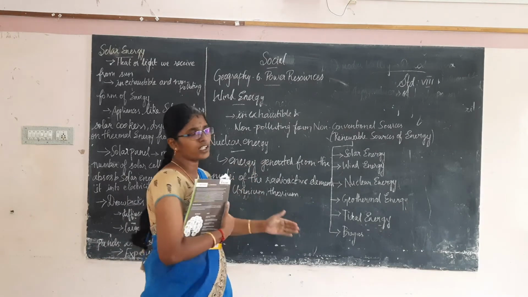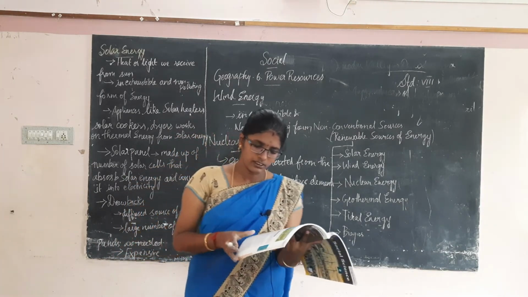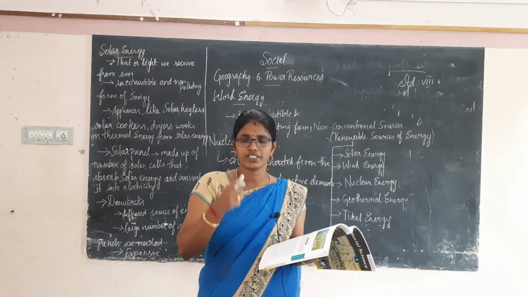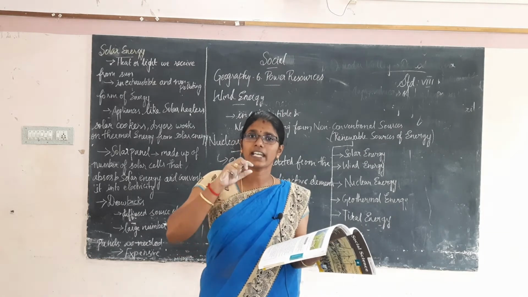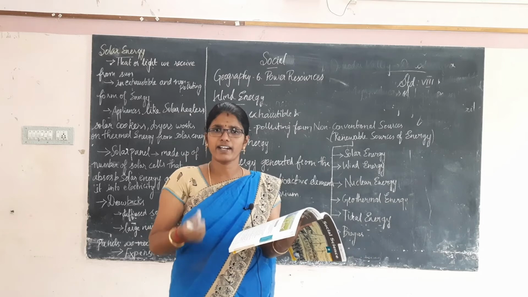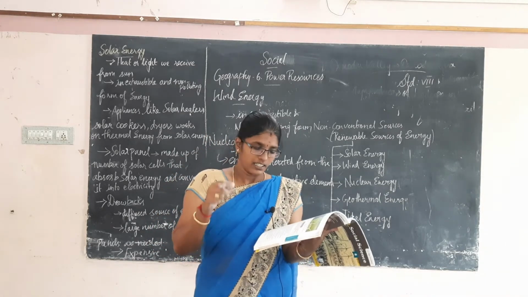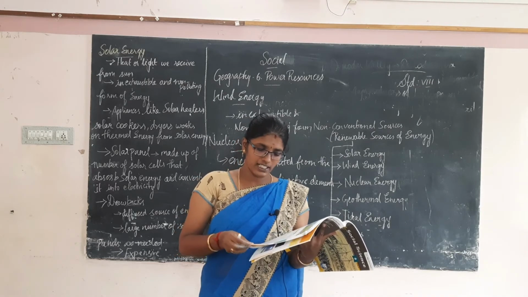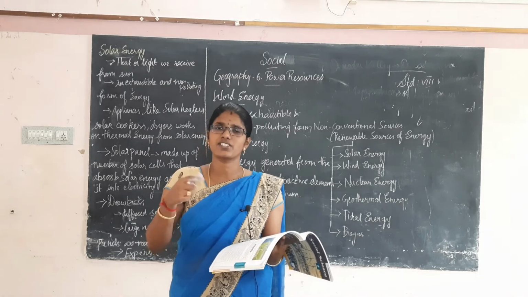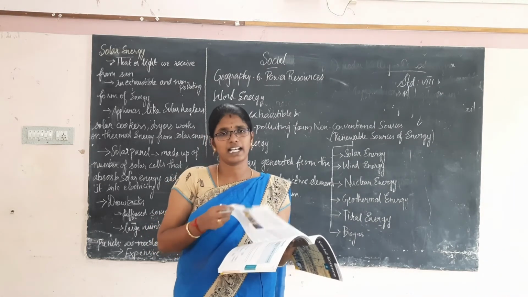That energy is called nuclear energy. During nuclear fission, the nucleus breaks and a tremendous amount of heat energy and light energy is released. From that energy we can generate electricity. Heat generated during this fission is used to generate electricity.